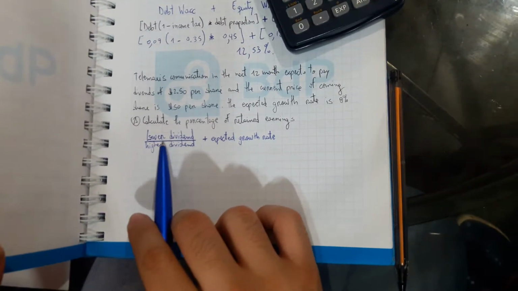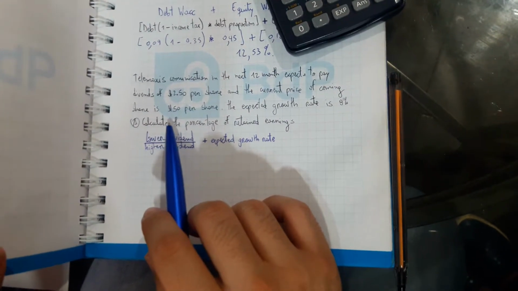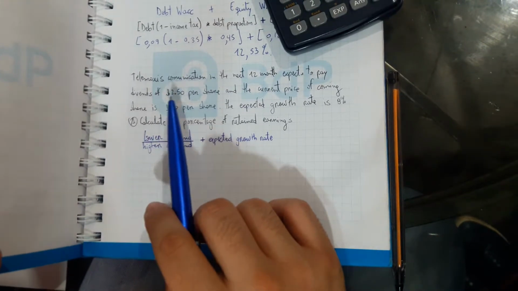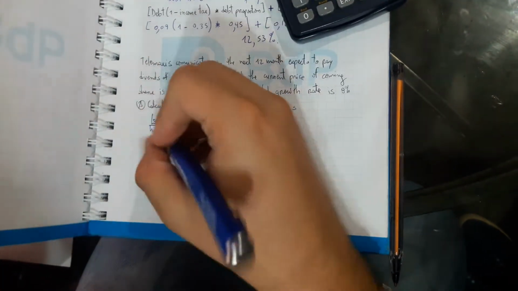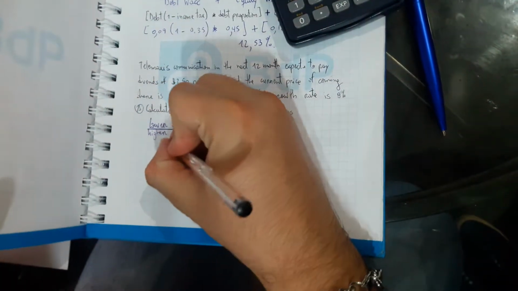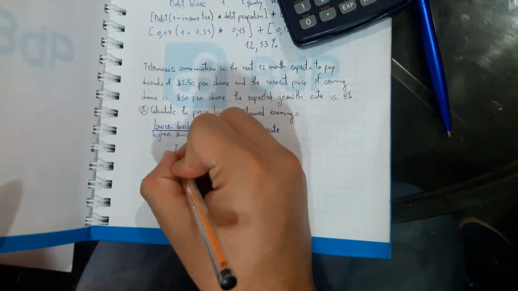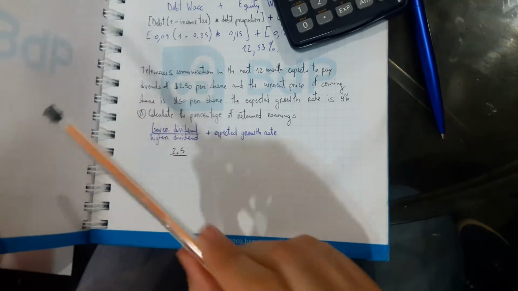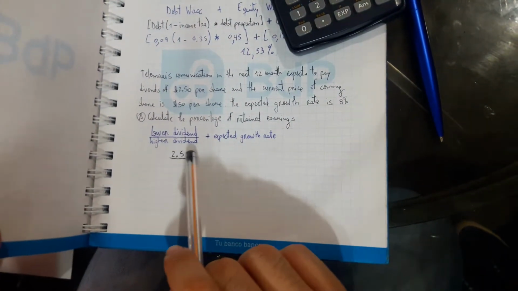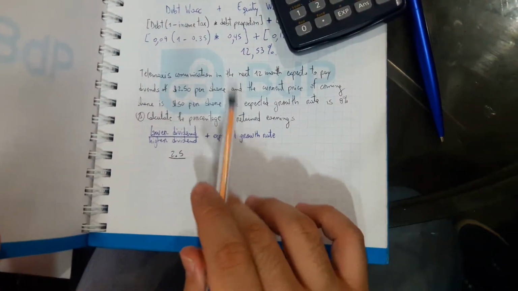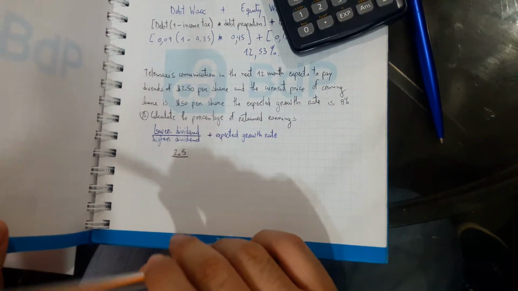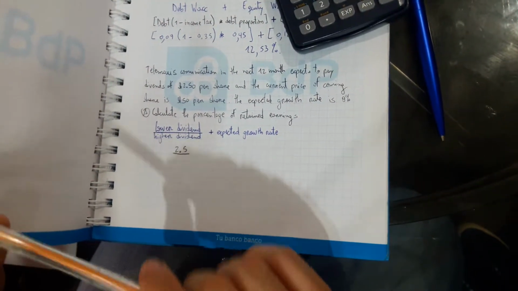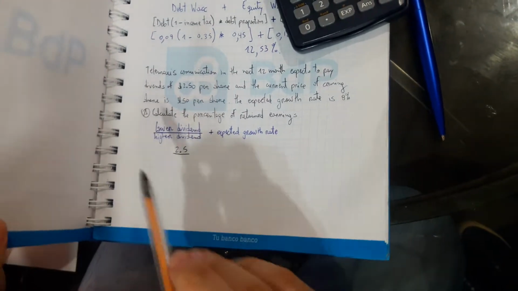So the lower dividend is the actual dividend, that is $2.5. 2.5 divided by the higher dividend. So the exercise says that the common shares would be $50 per share.